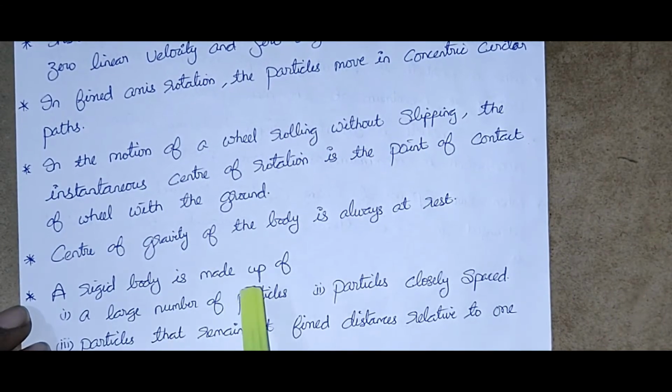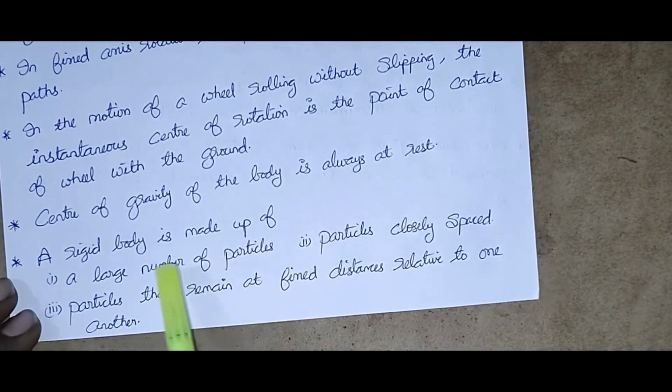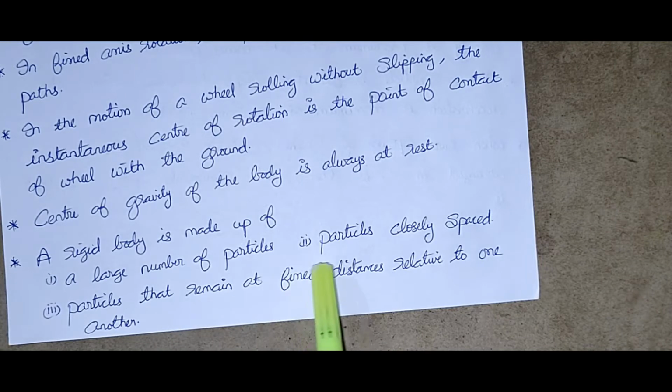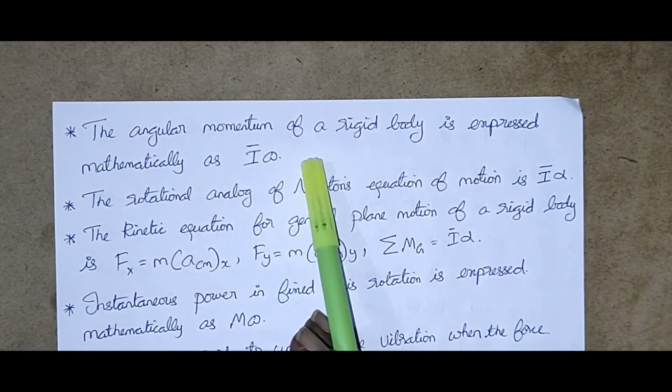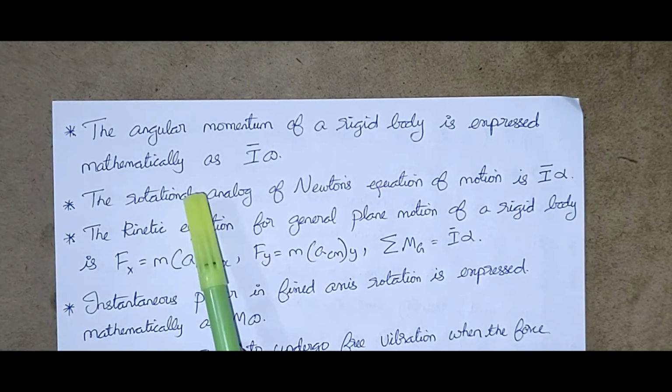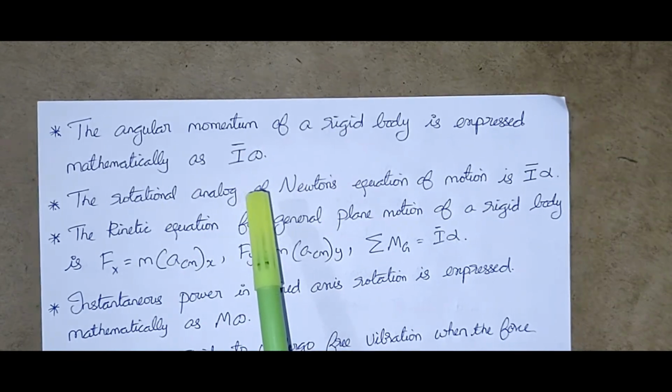A rigid body is made up of a large number of particles closely spaced, particles that remain at fixed distances relative to one another, right? The angular momentum of a rigid body is expressed mathematically as I into omega.